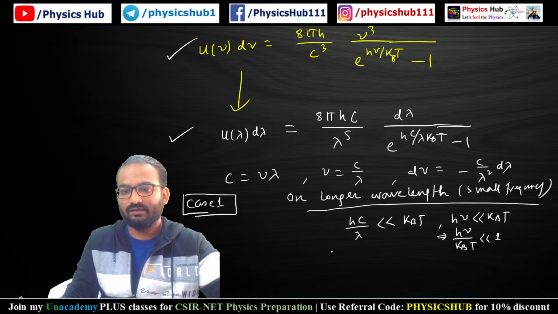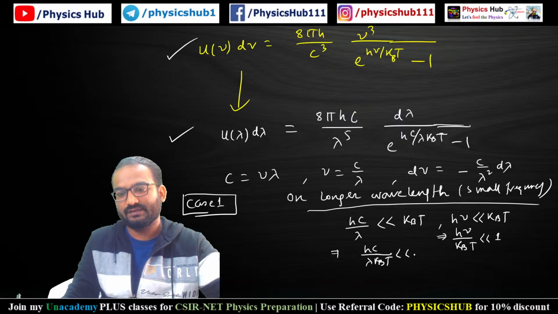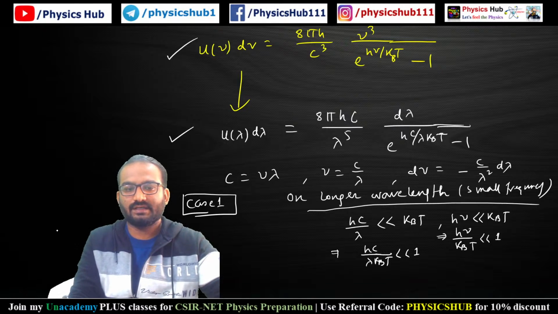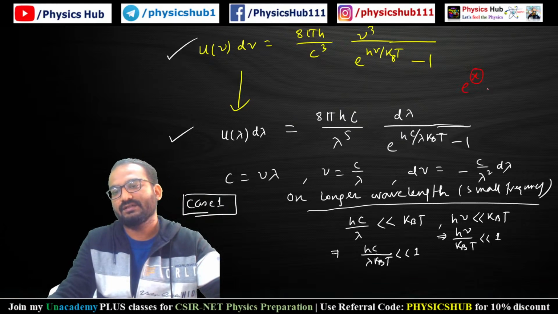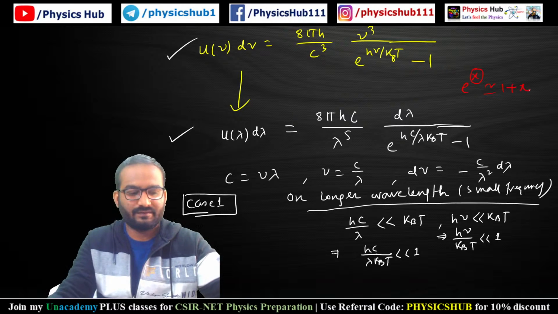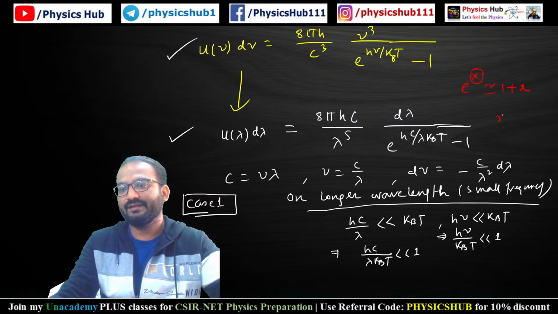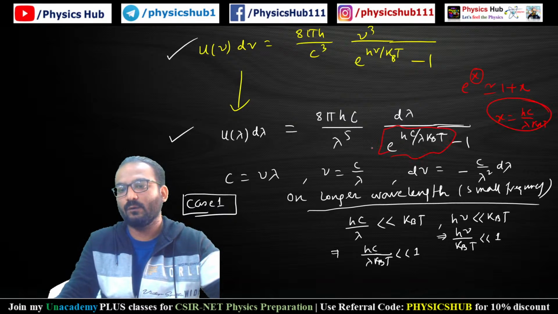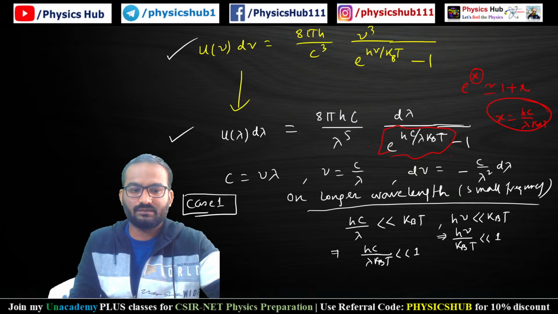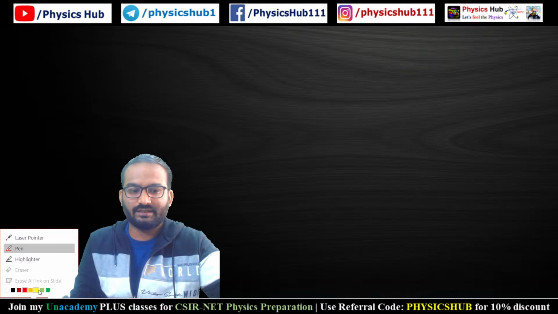You can also write hc by lambda kBT is much less than 1. So if we have e to the power x, and x is much less than 1, we can write it as 1 plus x. Here x equals hc by lambda kT. So if you write e to the power hc by lambda kT as 1 plus hc by lambda kT, then this 1 will get cancelled.